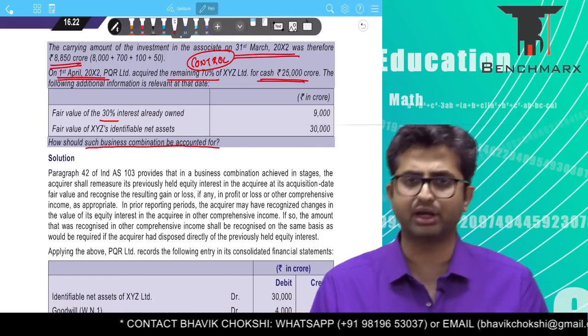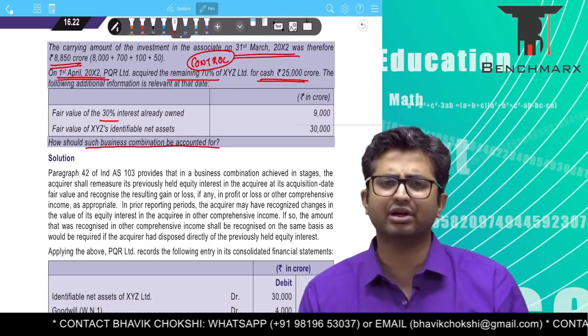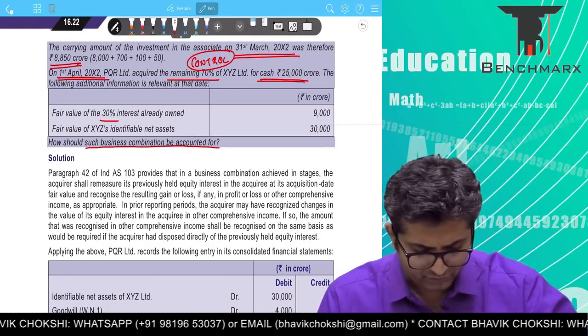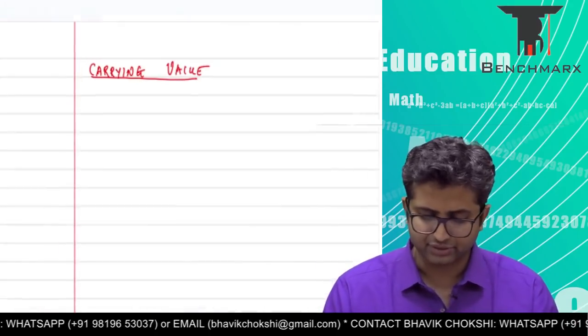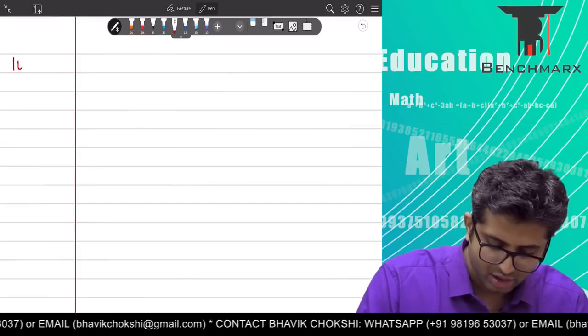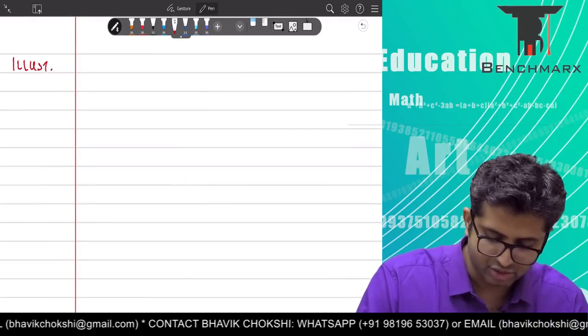Something which I would reckon as a very interesting thing. We will solve it slightly differently than how the institute has solved it so that we understand it slightly better. Okay, remember your final answers still continue to remain the same. So we are at illustration 10.